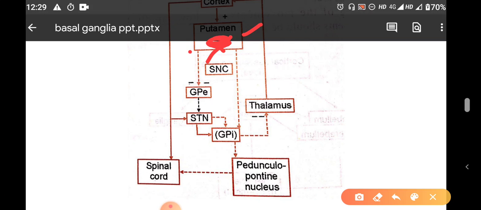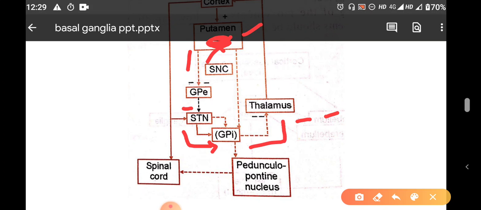So, there is more inhibition of the external part of globus pallidus. Because of more inhibition of the external part of globus pallidus, the subthalamic nucleus gets more inhibited. More inhibited means the internal part of globus pallidus is more excited. Because of more excitation of the internal segment of globus pallidus, the thalamus will get more and more inhibited.